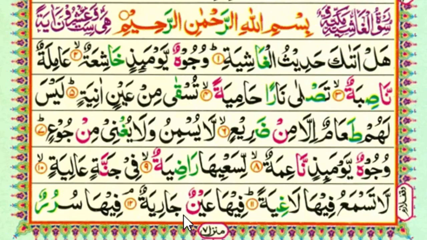Fiha ainun jariya. And now you can see on the circle sign there is a little meem which is a compulsory stop sign. How do we know this is a compulsory stop sign? To the right side it is written Waqf-e Lazim. Waqf-e Lazim means you must stop here, so that's why we stop here. As we say, fiha ainun jariya.